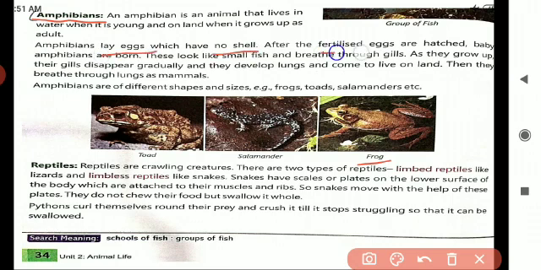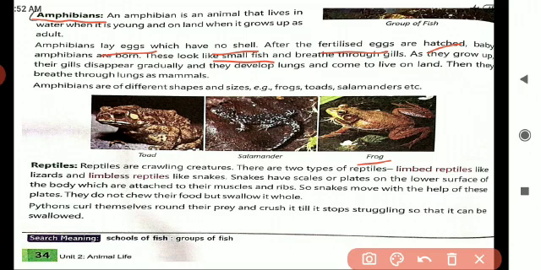After the fertilized eggs are hatched, baby amphibians are born. These look like small fish. What is the special feature of a fish?